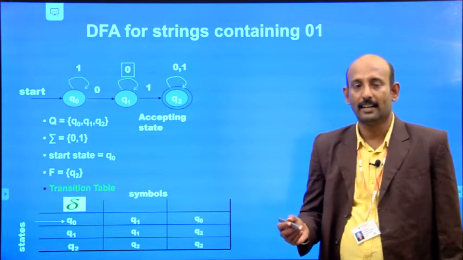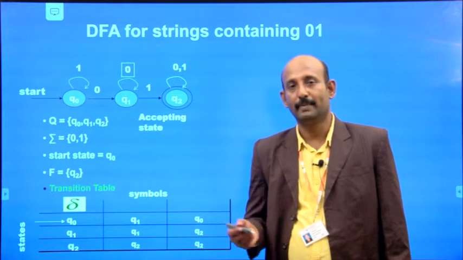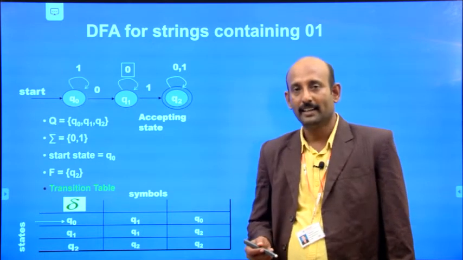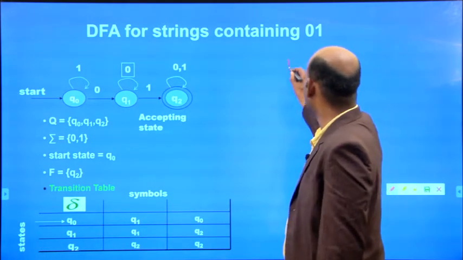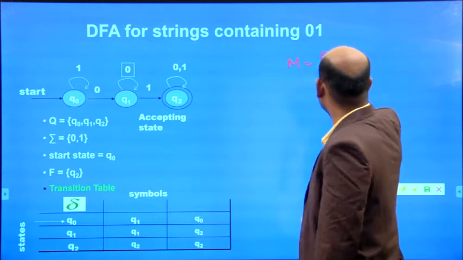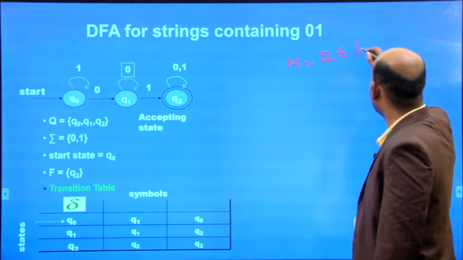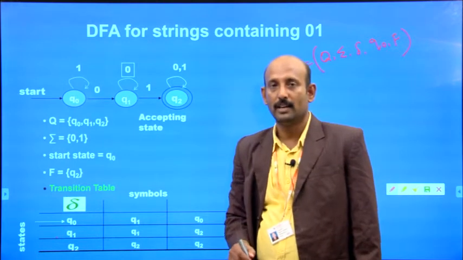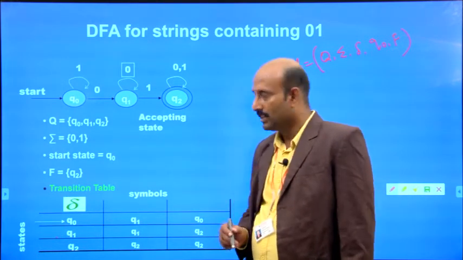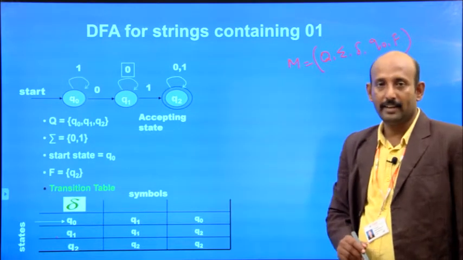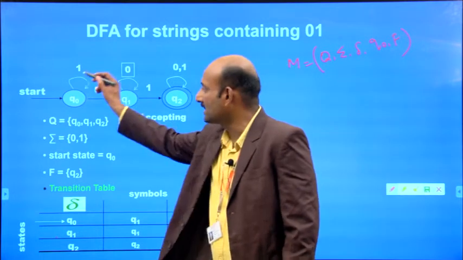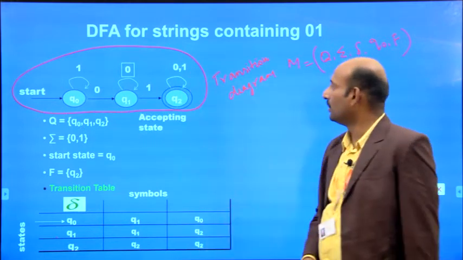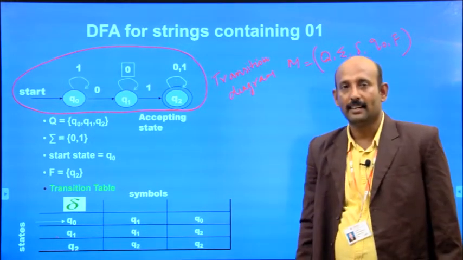Q, sigma, delta, Q0, F. Again I repeat, the finite automata, or finite state machine, we can define by 5 tuples, that is the finite state machine M that contains Q, sigma, delta, Q0, F. The whole diagram we can call a transition diagram.